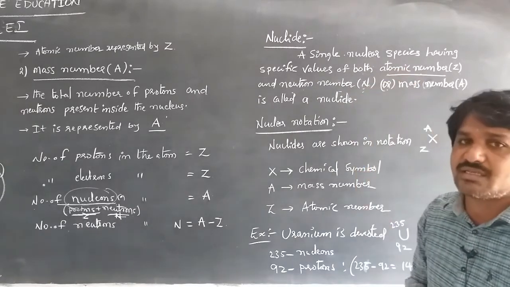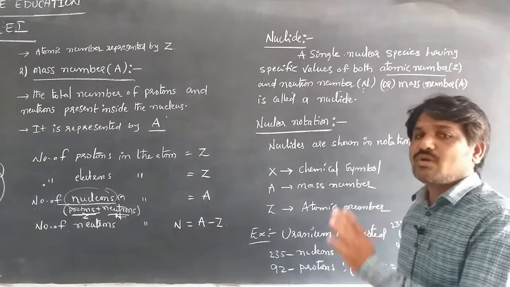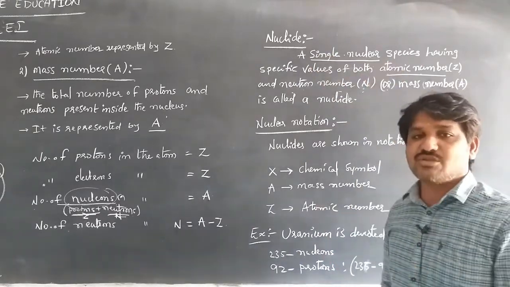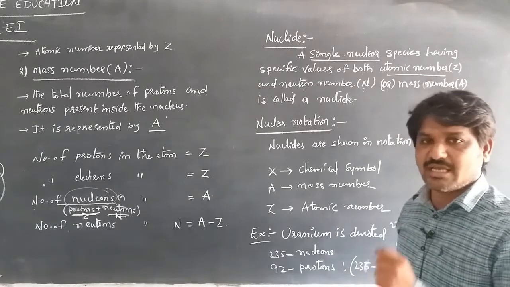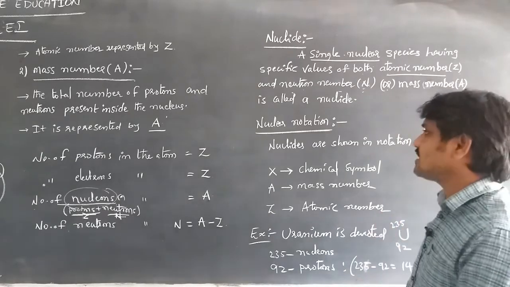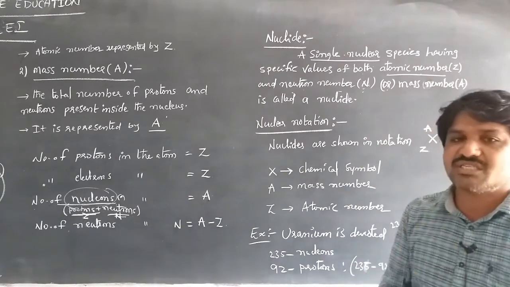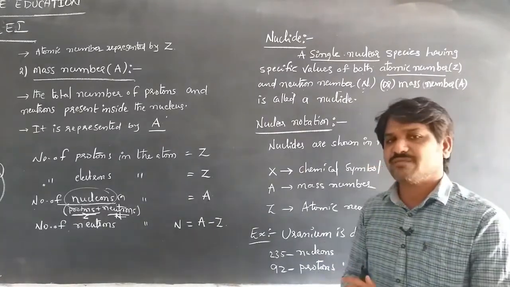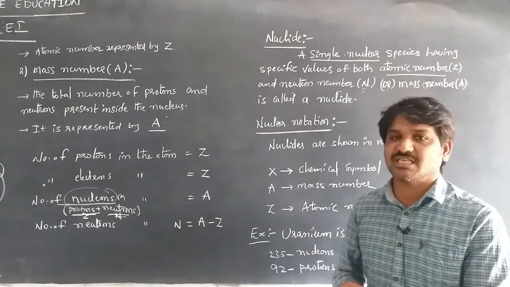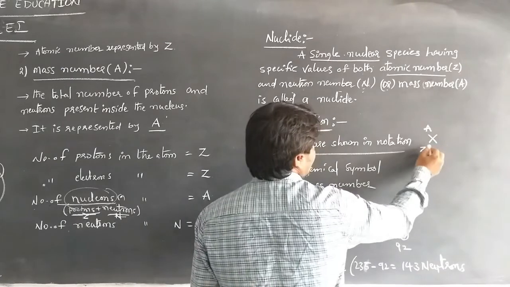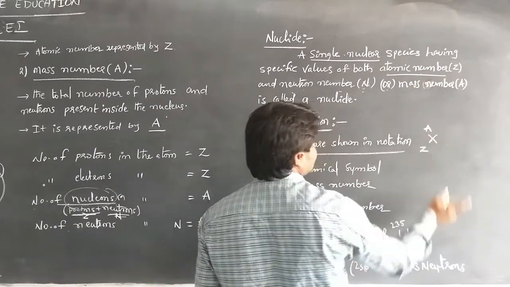So that's why we can say that there is a mass number. Every single nuclear species having specific values of its mass number is considered a nuclide. When nuclides are shown in notation for calculations, they are expressed as X with suffix Z and prefix A.